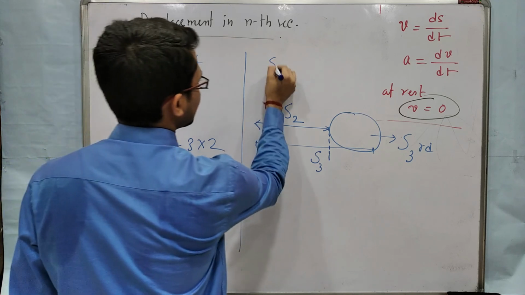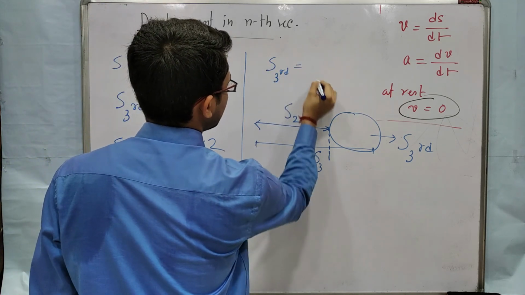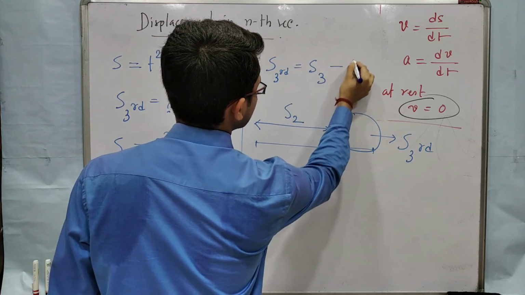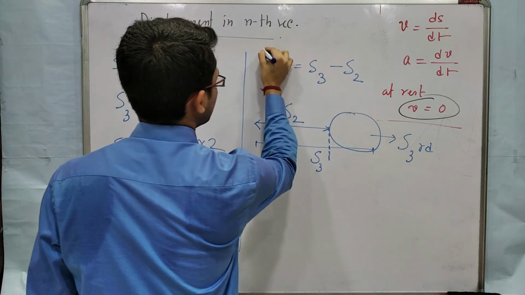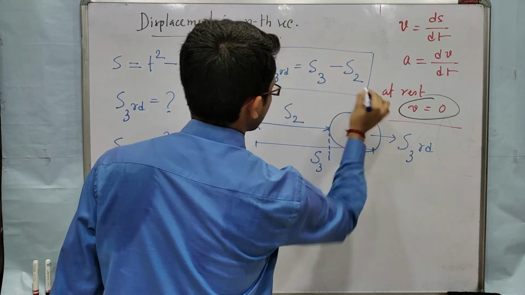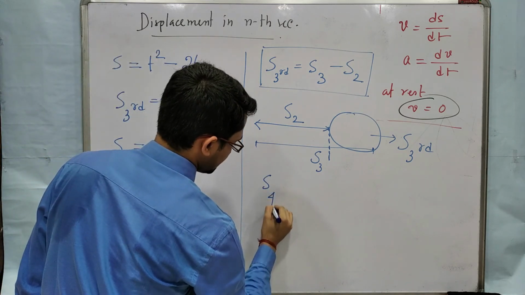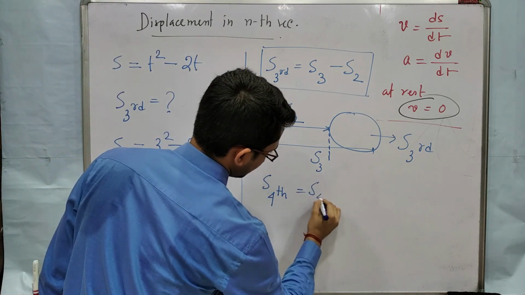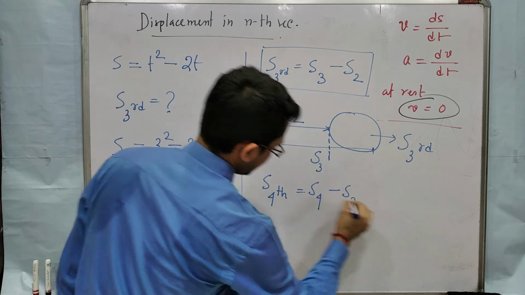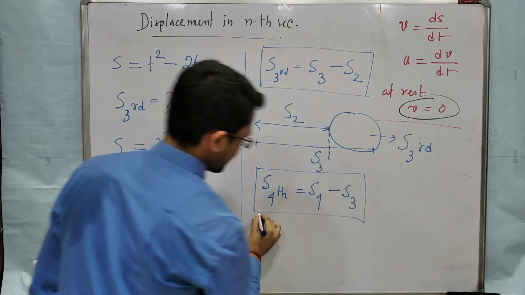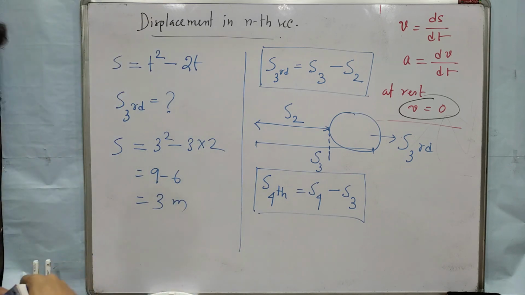So displacement in the third second means what? Displacement in 3 seconds minus displacement in 2 seconds. Suppose the displacement in the fourth second: it will be displacement in 4 seconds minus displacement in 3 seconds. You will get the answer. So what will be the general formula?